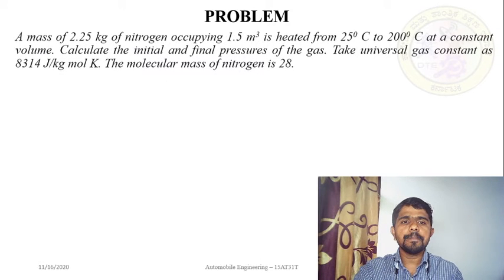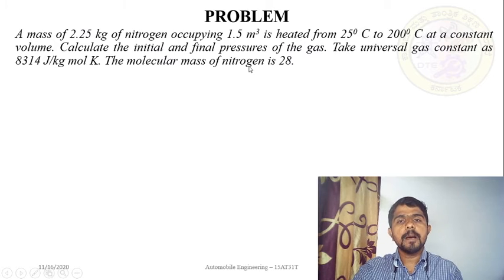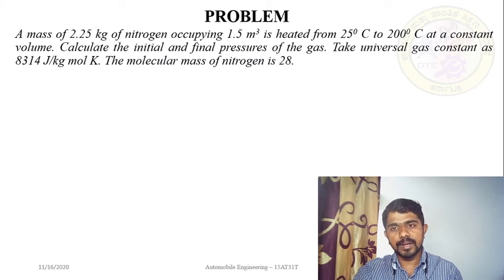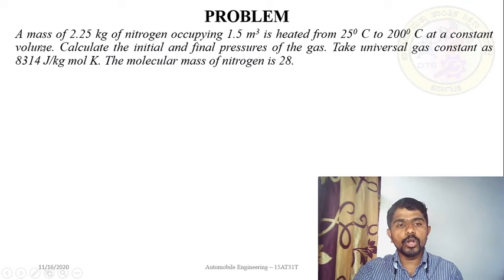Now, this is the problem. I will read the problem. Please note the problem in your notebook. A mass of 2.25 kg of nitrogen occupying 1.5 meter cube is heated from 25 degrees centigrade to 200 degrees centigrade at a constant volume.